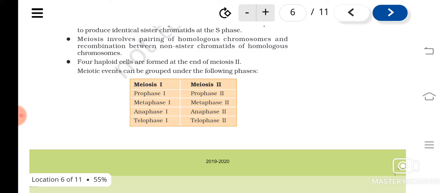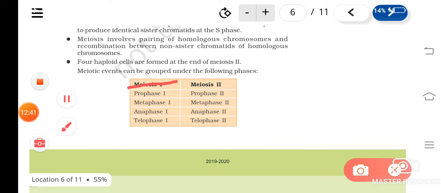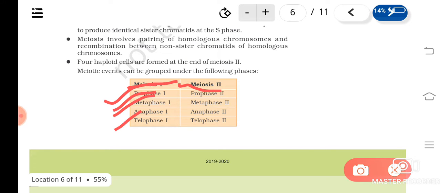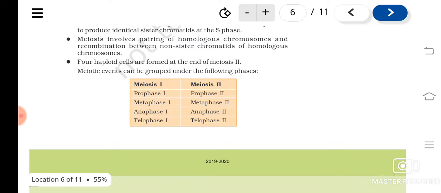Is it clear? So meiosis is divided into two stages. What are they? Meiosis 1 and meiosis 2, understood. And in each of these, that is meiosis 1 and meiosis 2, you can see different substages like prophase, metaphase, anaphase and telophase. The meiosis 1 prophase is known as prophase 1, metaphase 1, anaphase 1, telophase 1.